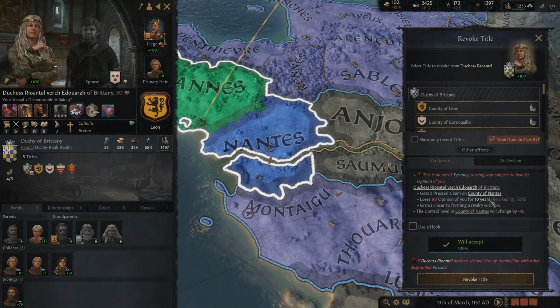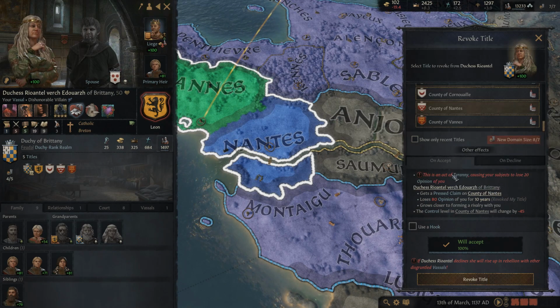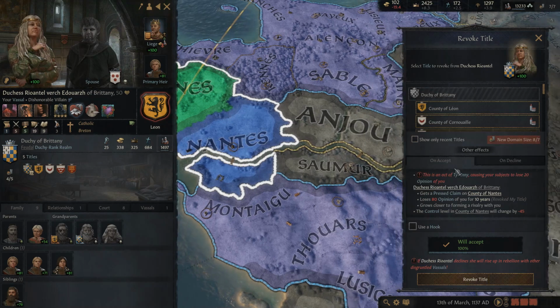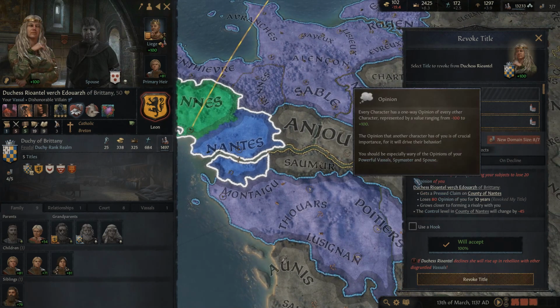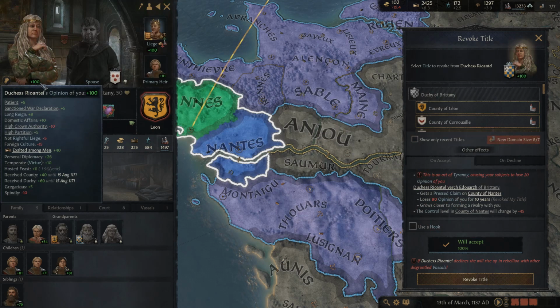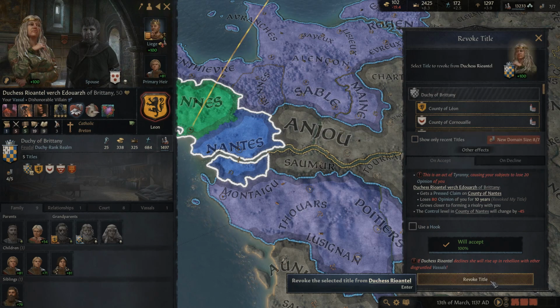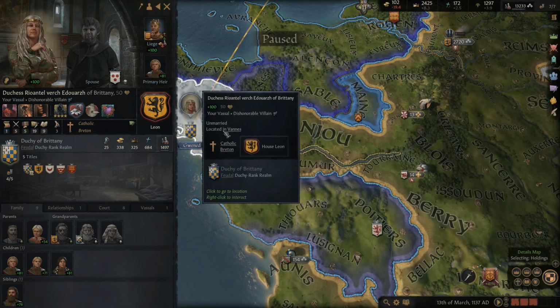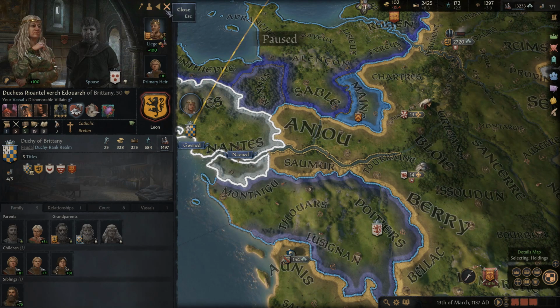Now, this is an act of tyranny. We can really phase it, though. Our character almost never does anything tyrannical that anybody would consider tyrannical. So it's not something we typically even mess with at all. I try and avoid doing any kind of tyrannical stuff. So in this case, I don't feel like it's tyrannical because I feel like she owes us, and we need this county for a plot. So we're going to revoke it. You see she's going to grant it to us. She has no problem with that.